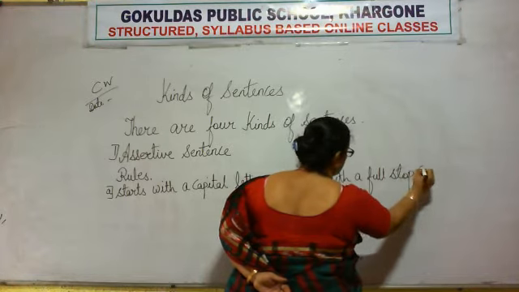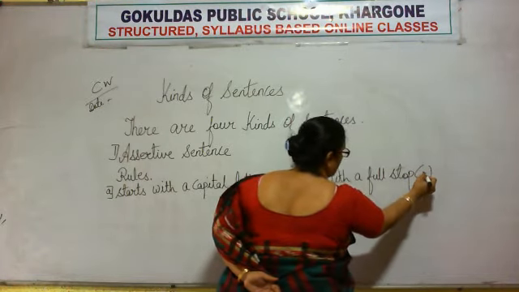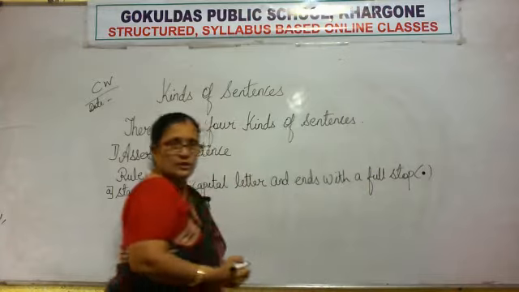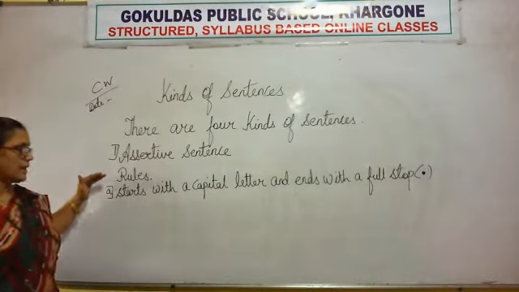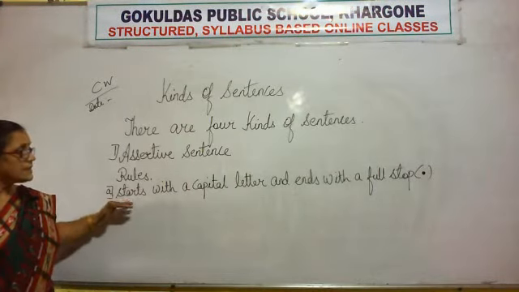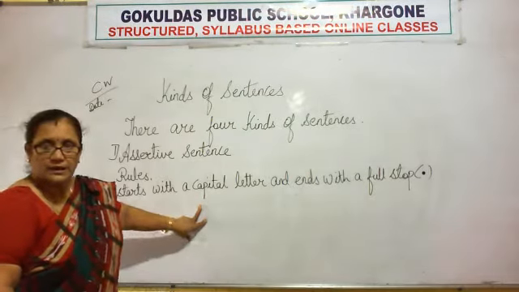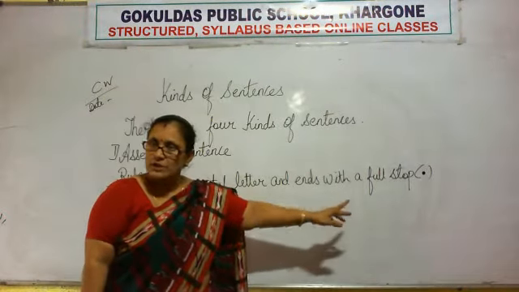Right? So you are going to write down on the next line rule number 1, that is, it starts with a capital letter and ends with a full stop.